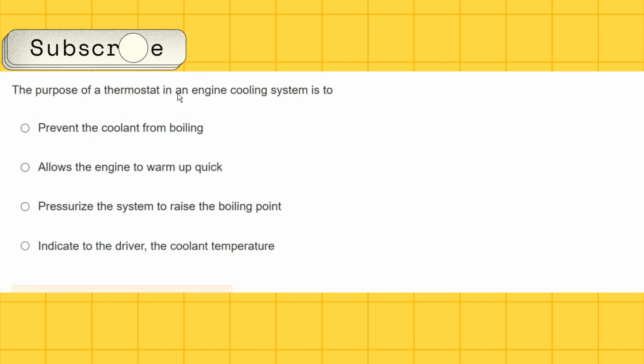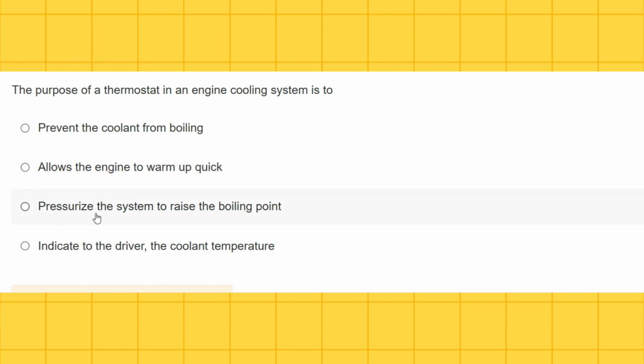The purpose of a thermostat in an engine cooling system is to prevent coolant from boiling, allow the engine to warm up quick, pressurize the system to raise the boiling point, indicate to the driver the coolant temperature. So we use thermostat in cooling system to allow the engine to warm up quickly.